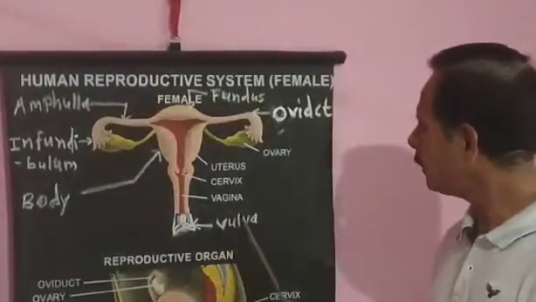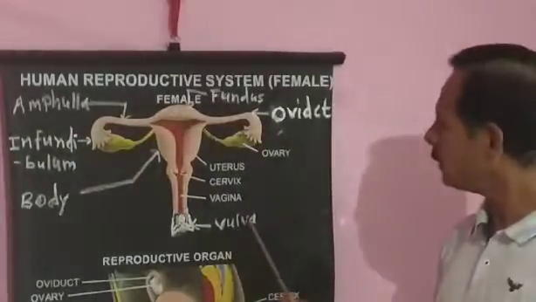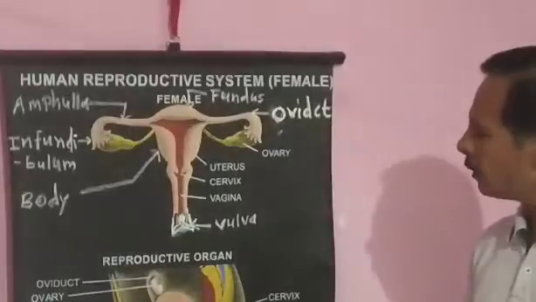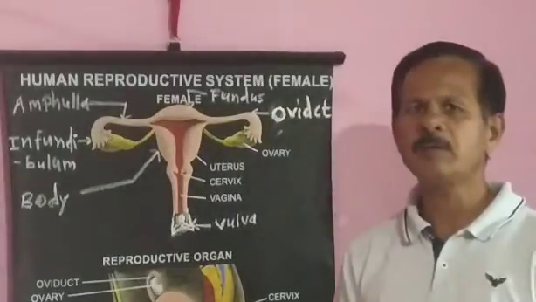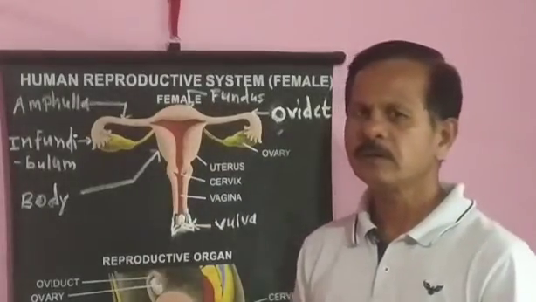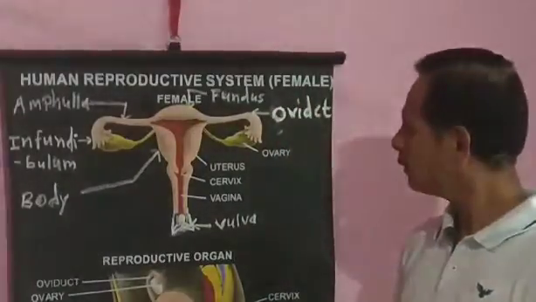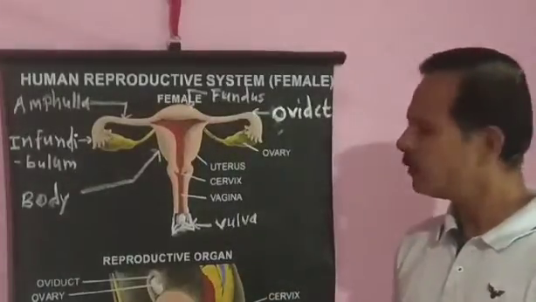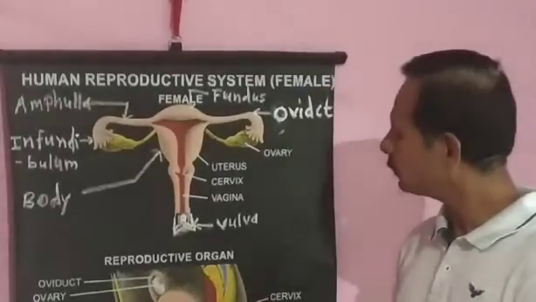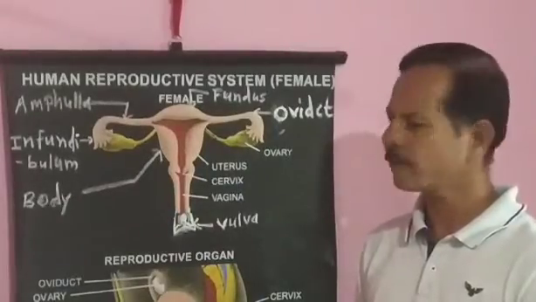Then external female genitalia. The external genital reproductive organ of the female is collectively called pudendum. It consists of vestibule, labia minora, clitoris, labia majora, mons pubis, vestibular glands, etc. First, vestibule. It is the median depression of the pudendum in which the vagina and urethra open separately.